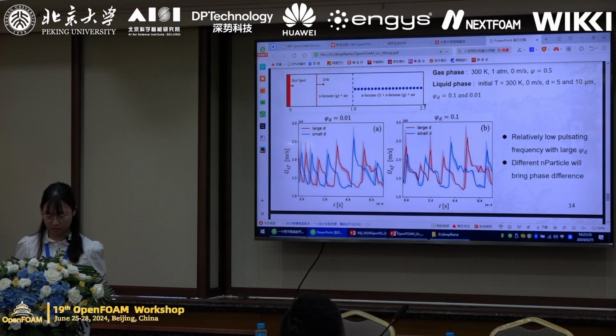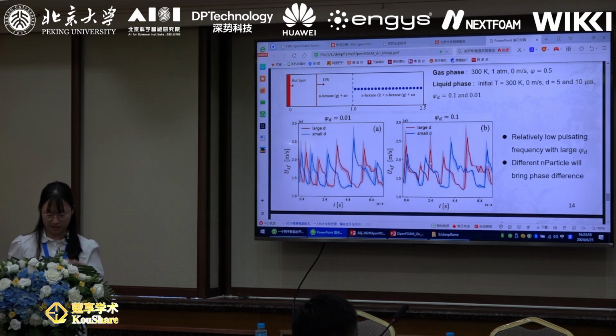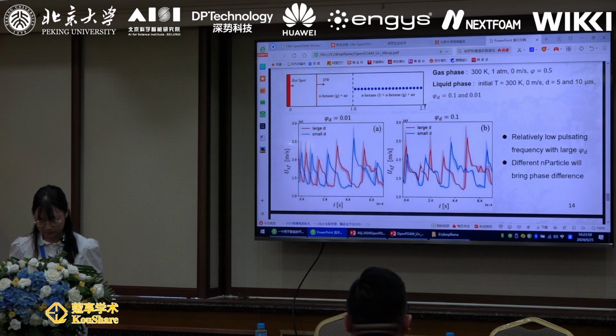From the picture here, we could see that with a relatively large droplet equivalence ratio, we could observe a low pulsating frequency. Also, since we tried different sizes of droplet, it would influence the number of particles inside one parcel. So this difference would bring the phase difference between the red line and the blue line.